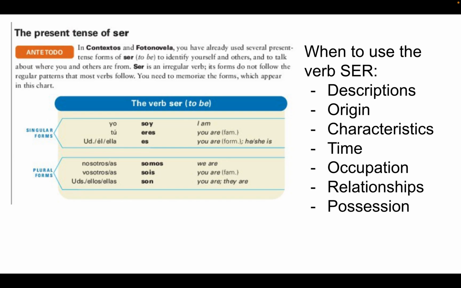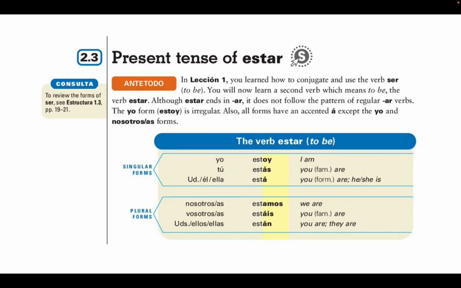Now, the extra added complication becomes that in English, both verb ser and estar are the verb to be. But in Spanish, they are quite different. So in this lesson, we are looking at the verb estar and how to use it. Okay? So again, this is a little bit of review of how to conjugate the verb estar.